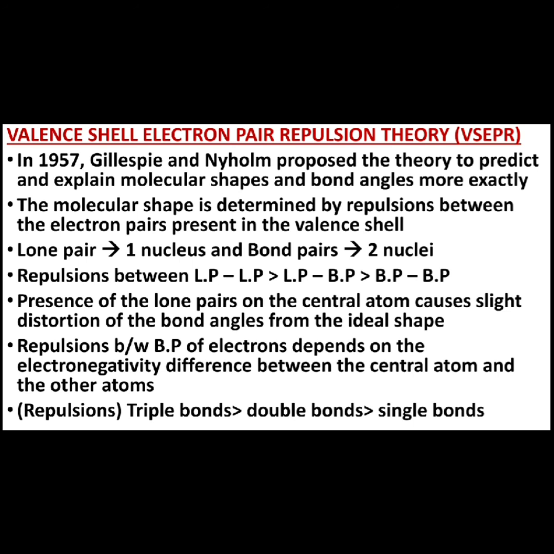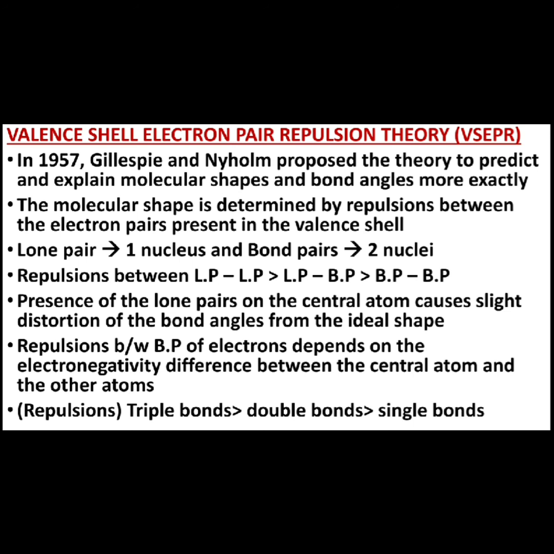in the valence shell. This particular summarized point, you can say, is similar to that of the Sidgwick-Powell theory, right? However, the main difference between both theories is that in the first theory which we studied, it was said that bond pairs and lone pairs are equivalent, right? However, VSEPR theory says it is not so. Lone pair and bond pair behave differently, right?